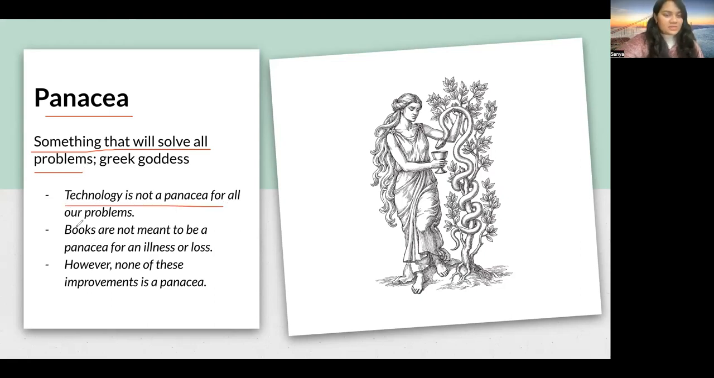Technology is not a panacea for all our problems, right? It's not that technology has the solution for all our problems. Sometimes technology is itself a problem, right? So, panacea is something that can solve all your problems, and technology is not one. Books are not meant to be a panacea for an illness or loss. It's not that books can solve illnesses or can make you feel better if you're suffering a loss. So, books are not a panacea for everything.